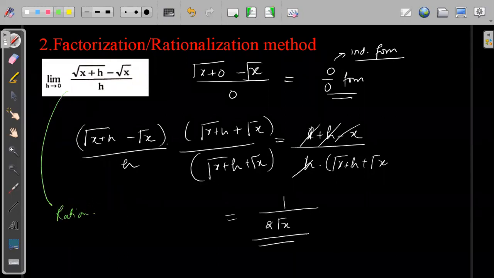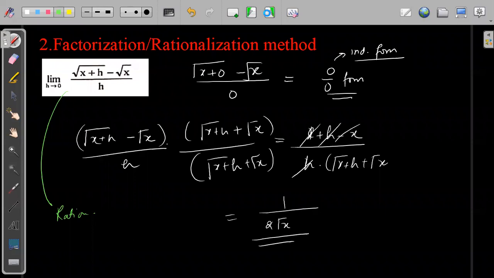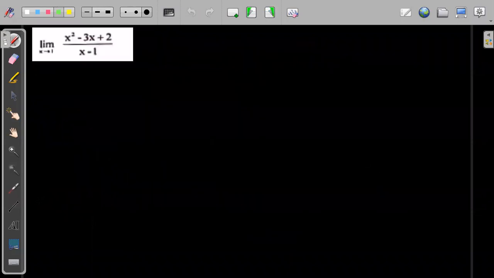One of the ways can be by rationalizing. Simple as that. If you see a root, try to think of that in terms of rationalization. Okay, let's see the next question. So the next question is this.